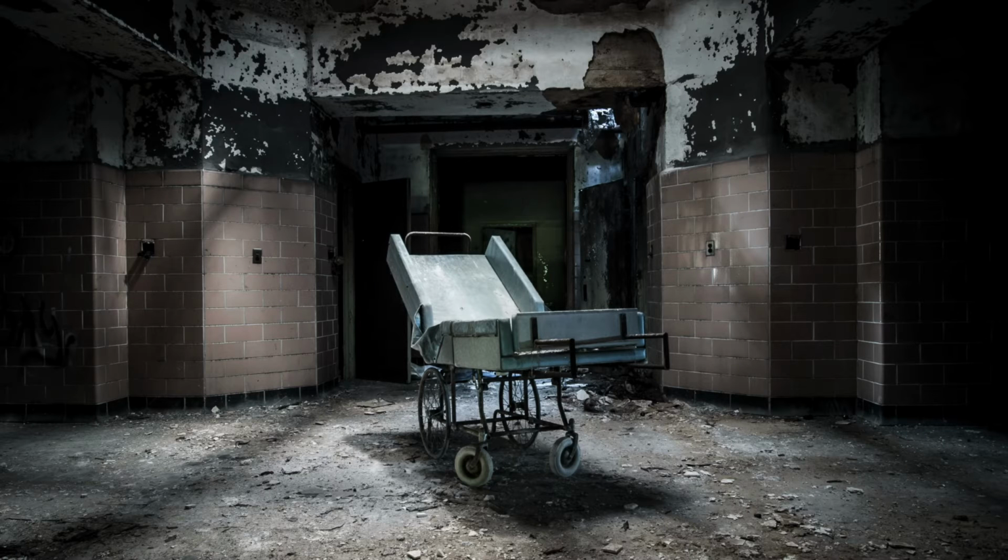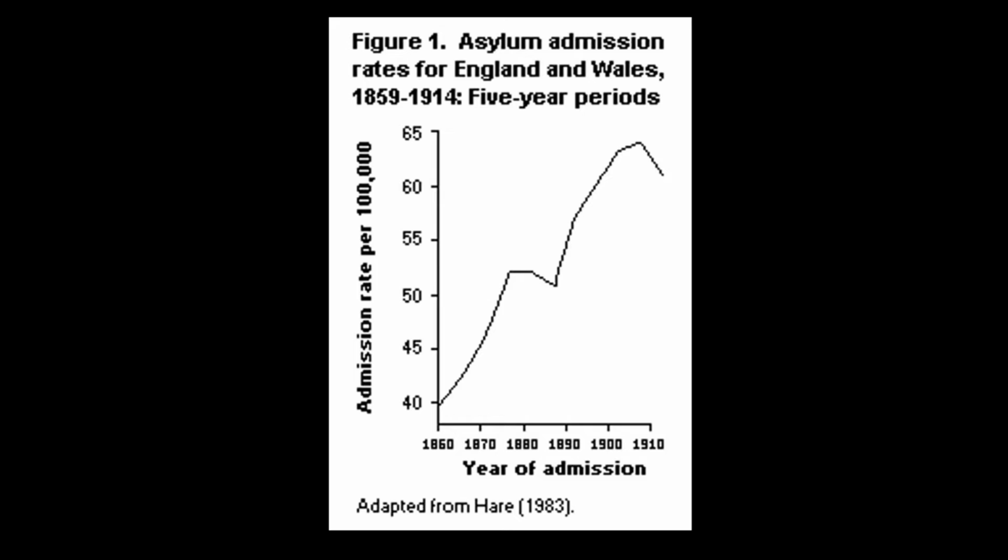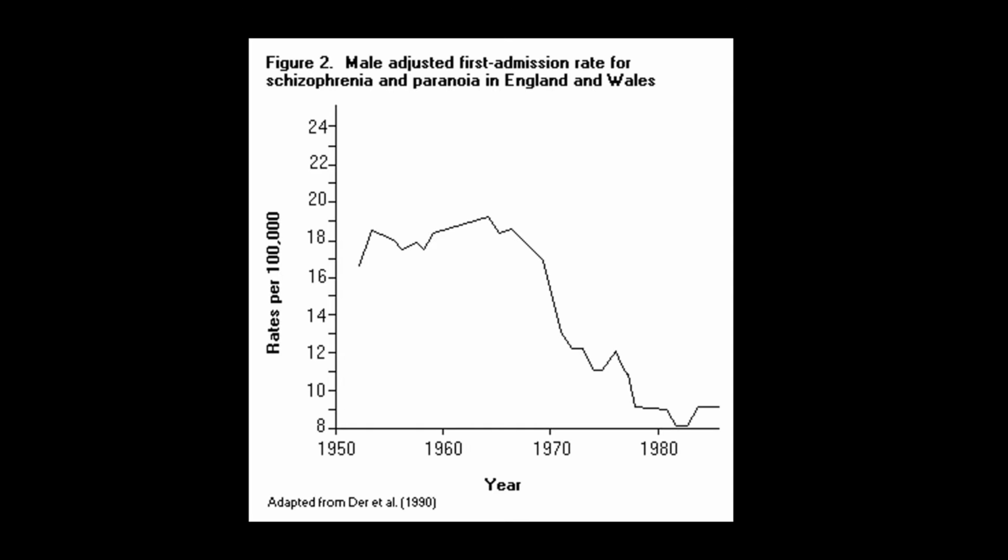Now, earlier I spoke about how schizophrenia was not a common disease, and it's not. However, in the early days of scary insane asylums, there were tons of people being admitted for schizophrenia, most likely misdiagnosed, but if we look at this graph, we can see in the late 1800s to the early 1900s, there was a huge spike in admissions due to schizophrenia. Maybe it was a craze because it was something new and every doctor jumped to a conclusion when it came to diagnosis. Regardless, by the 1960s, the numbers started to drop, and now we see it as a rare disorder.